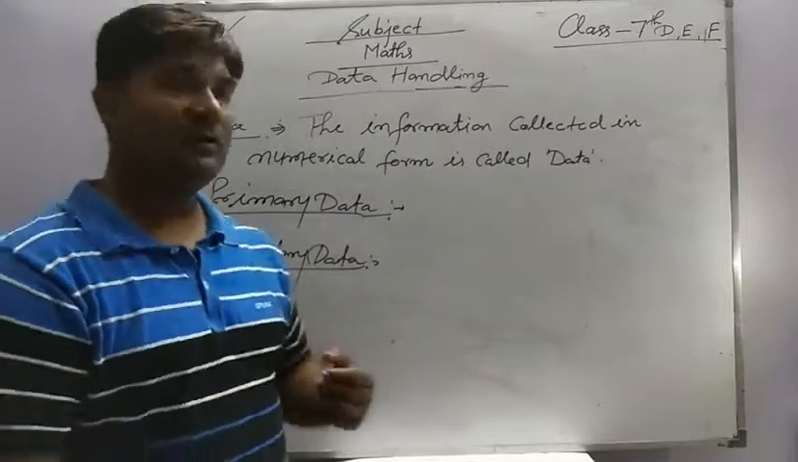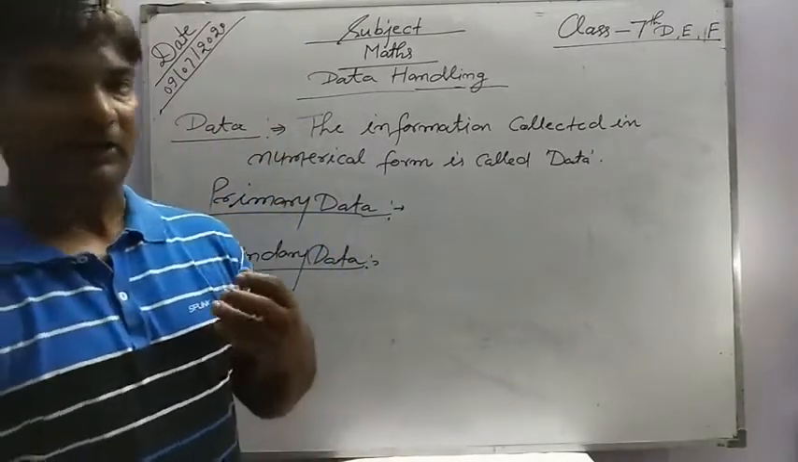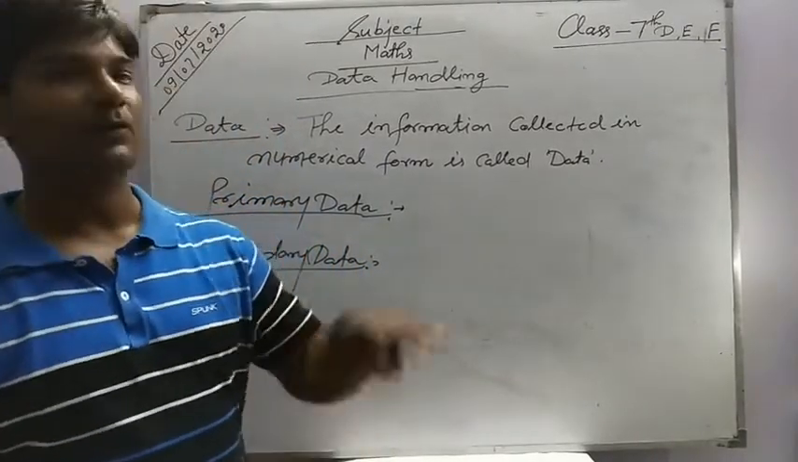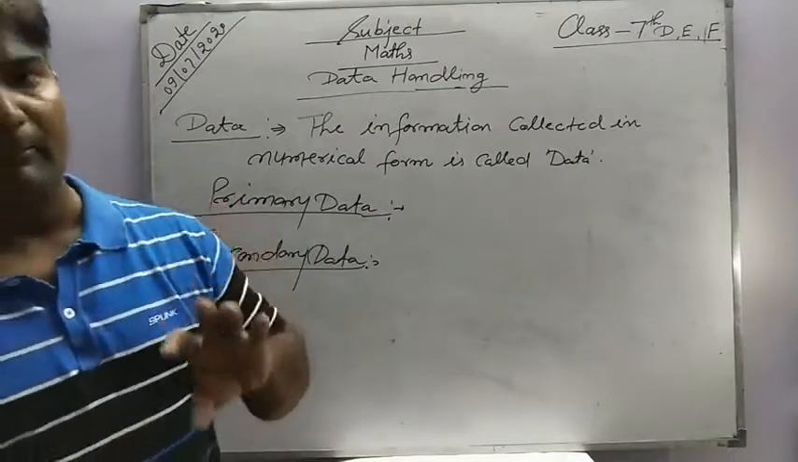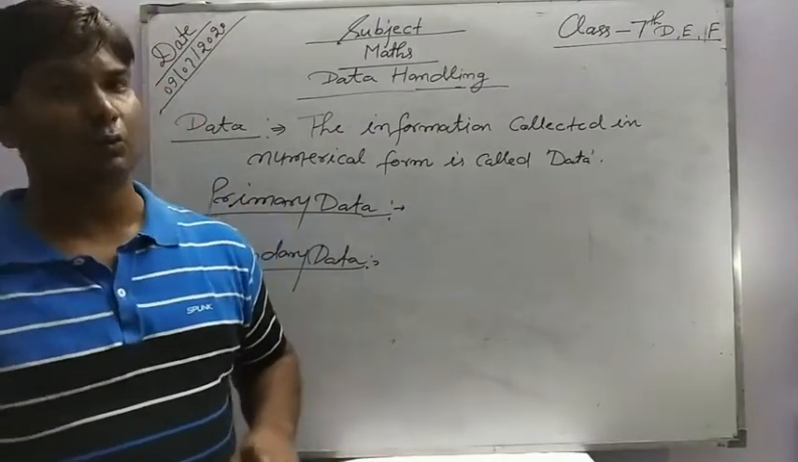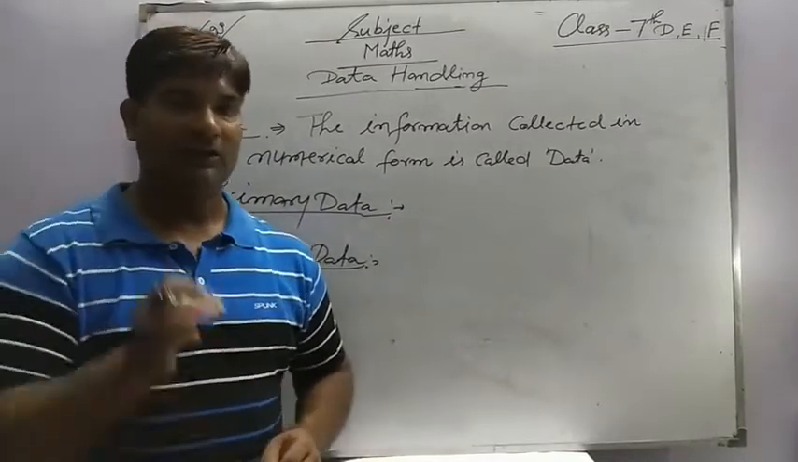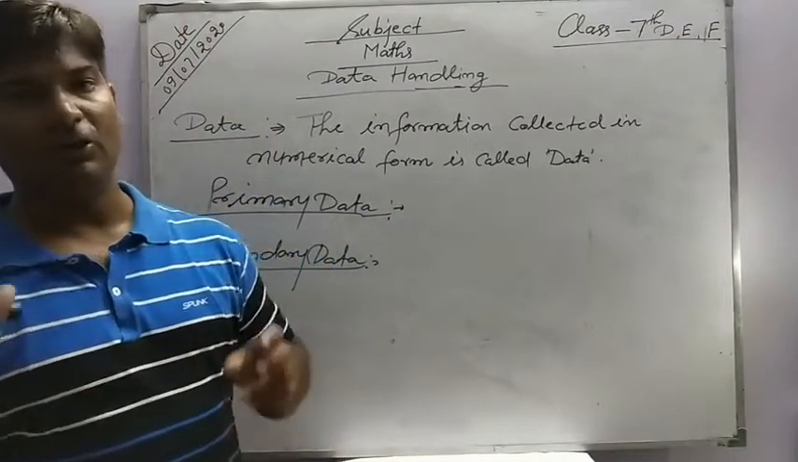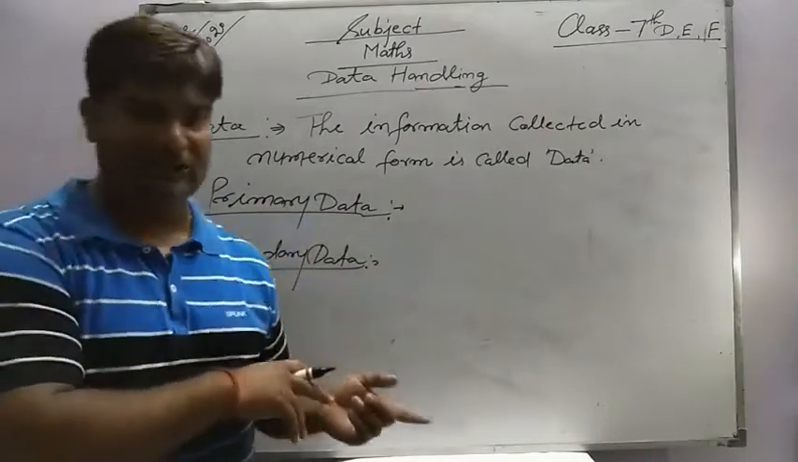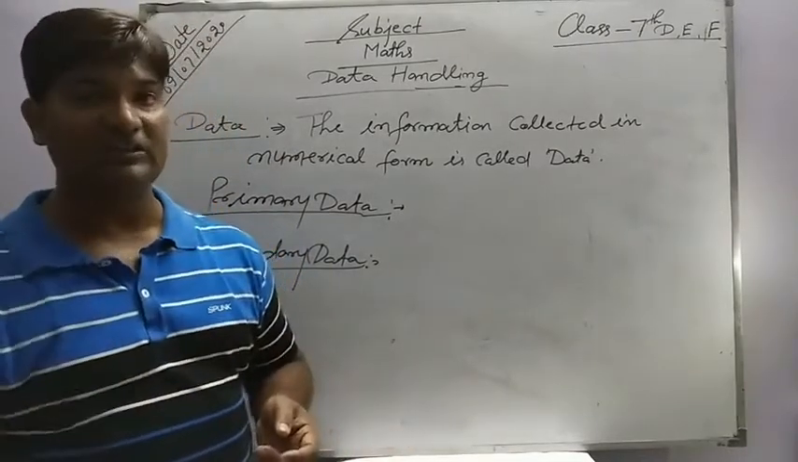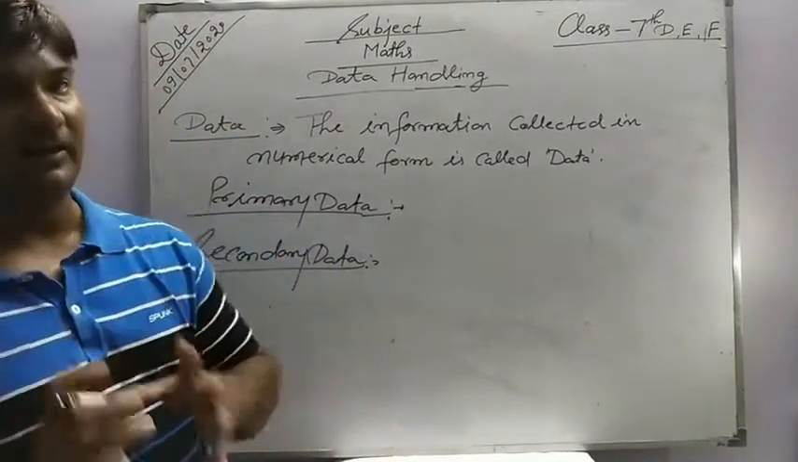Secondary data. The data or the information collected from the newspaper, internet, magazine or other sources is called the secondary data. Okay, listen carefully. The information collected from the newspaper, internet, magazine or by other sources is called the secondary data.